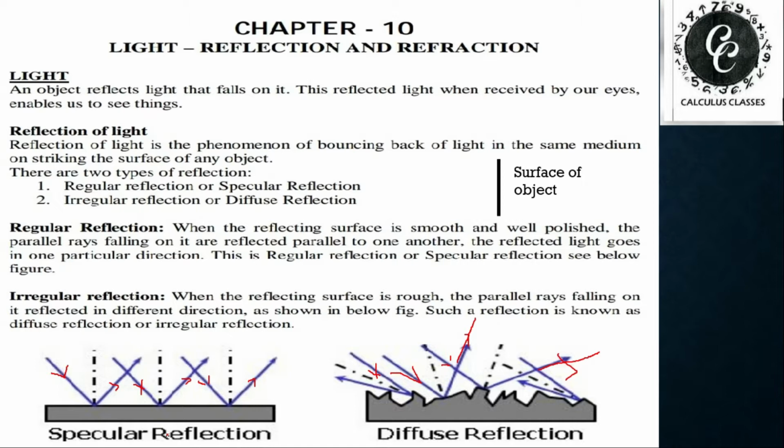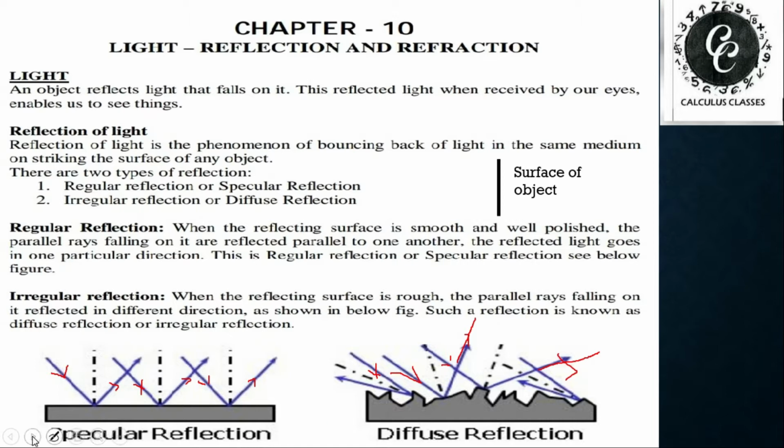Suppose regular reflection occurred at every surface, we would be unable to adjust to that much amount of light and we could not see objects nicely without the help of any other device. So the general appearance of things is based on diffuse reflection. Just because of diffuse reflection, we are able to see the things around us.